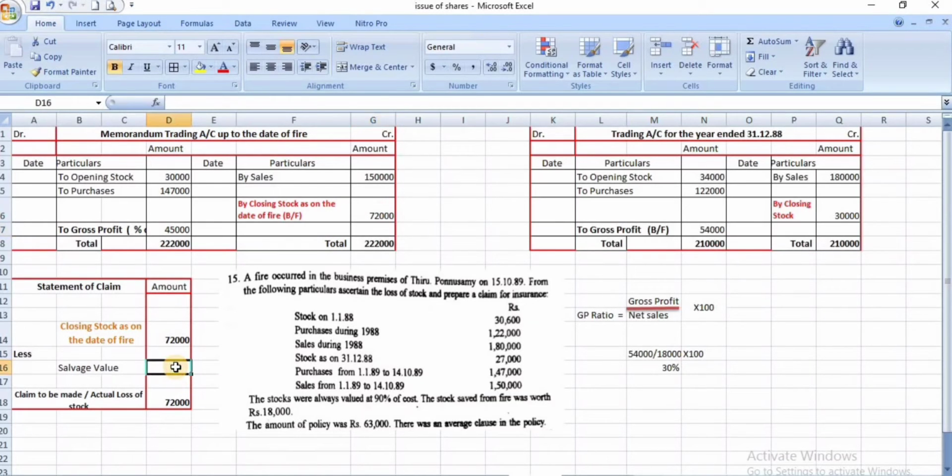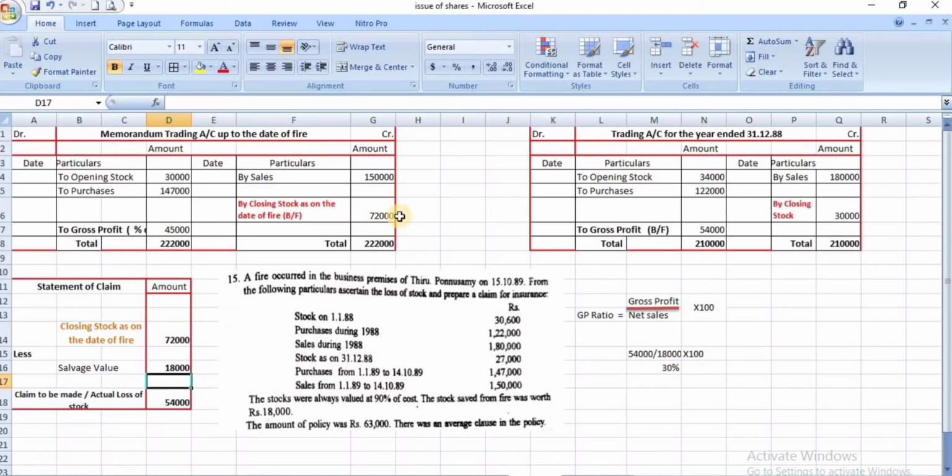Salvage is 18,000 rupees. So the actual loss is 54,000 rupees. So here your amount of policy is 63,000. Stock on the date of fire is 72,000 rupees.